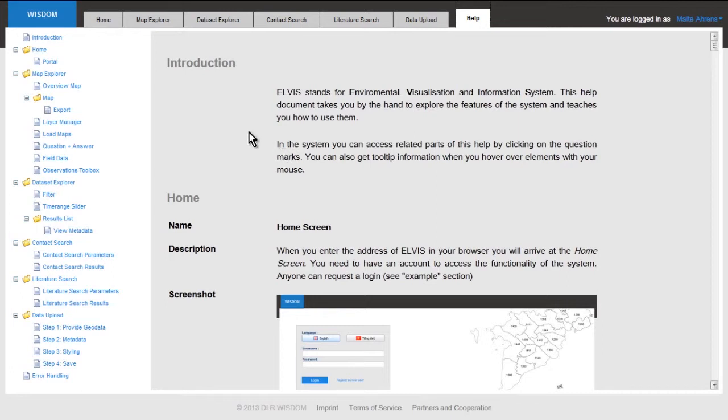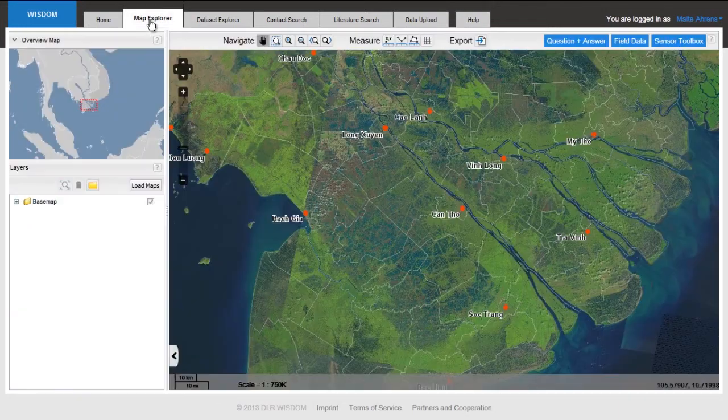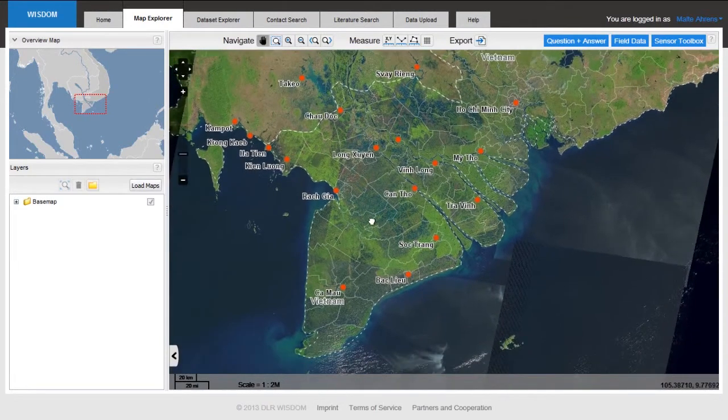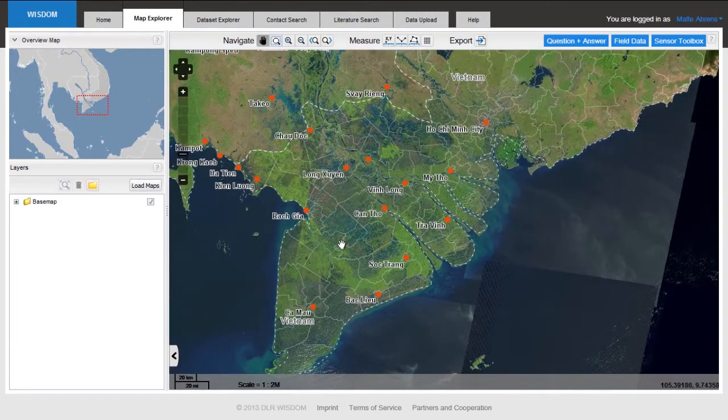Now, as a final step in this system demonstration of the Wisdom information system, I'd like to show you one nice little key feature. Going back to the Map Explorer, one strength of the Wisdom system is that it is more or less spatially independent. We can work with data from the Mekong Delta and for Vietnam, but we can also work with data for other areas. I'll demonstrate this to you now.